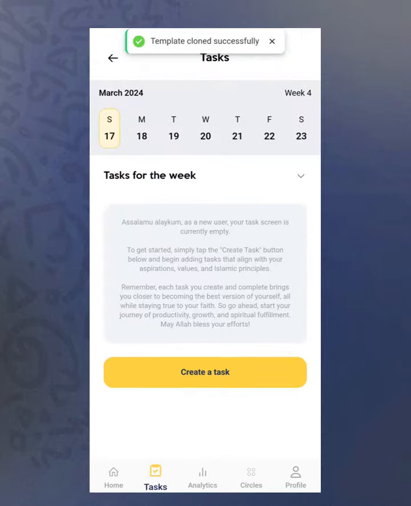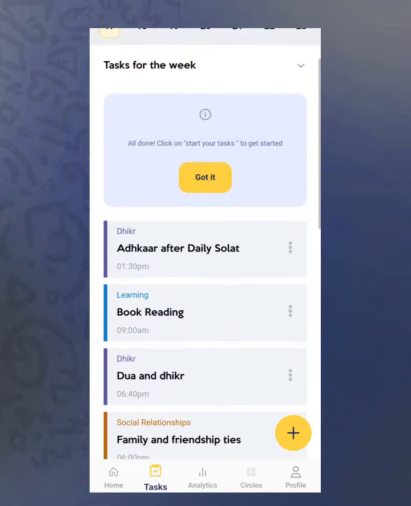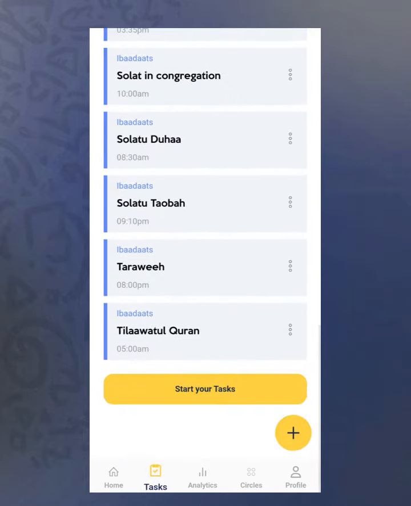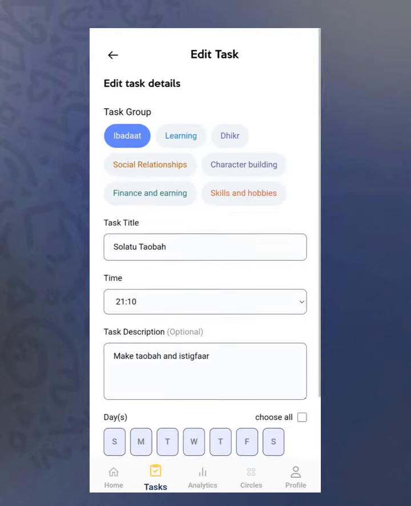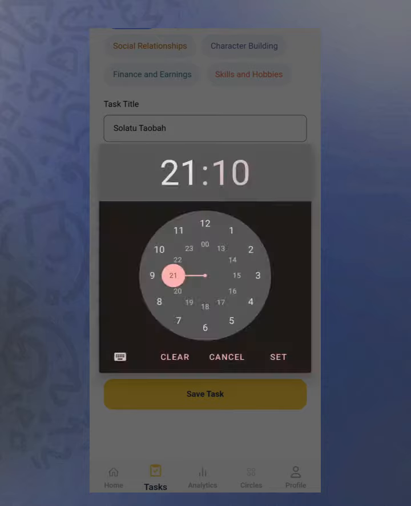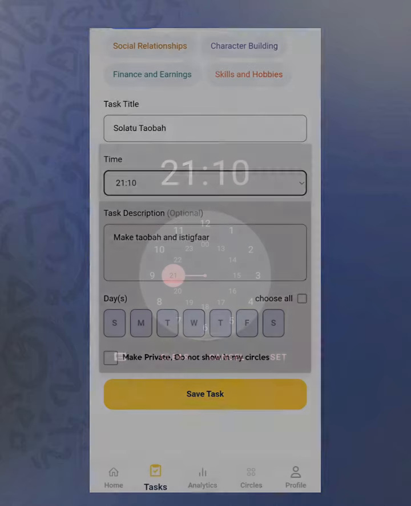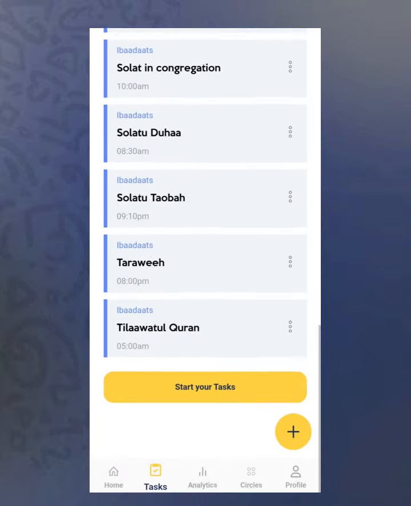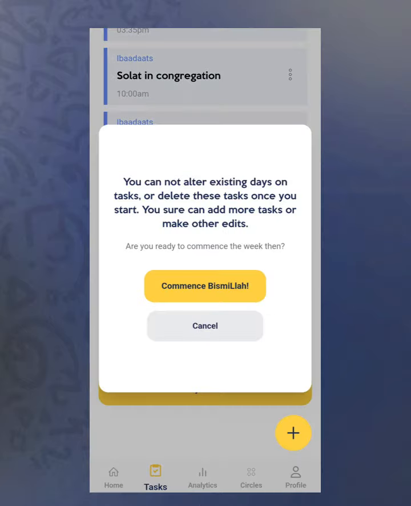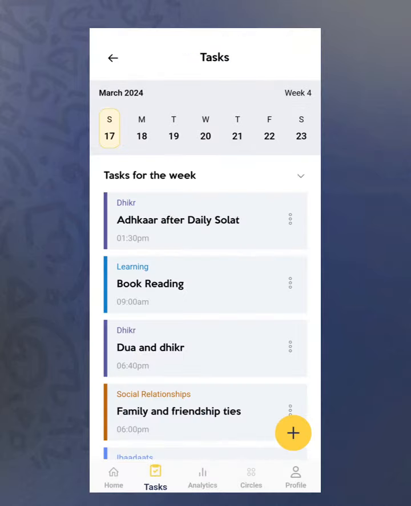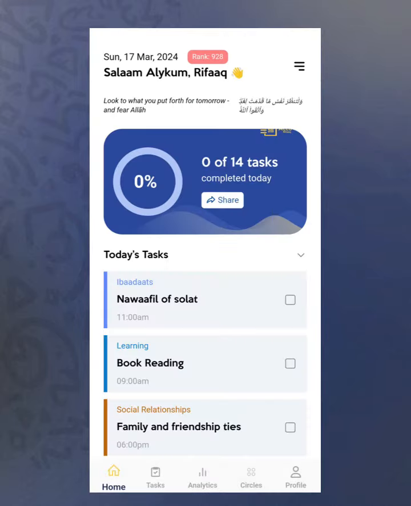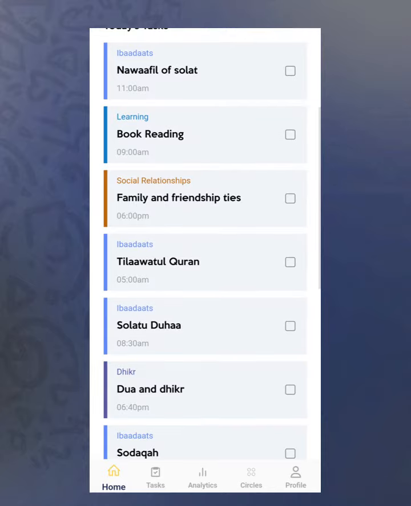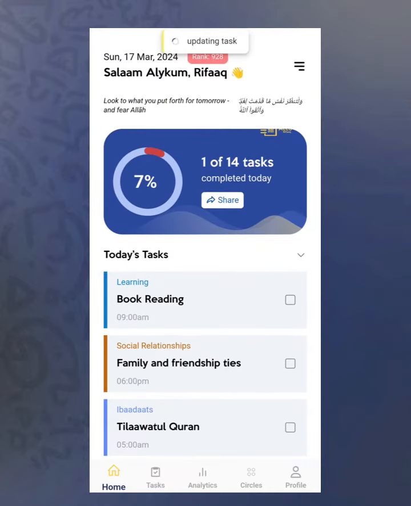Once you do that, they get copied into your personal template, and you can now modify as you want. If you need to make edits, you can click on this, adjust the time if you need to, and just finalize everything, then click on this start your task here. Once you do that, you would have your to-do list for each day populated and you can click on them as you do them.